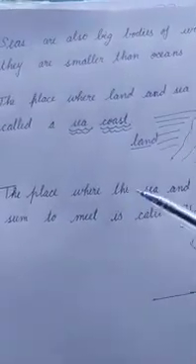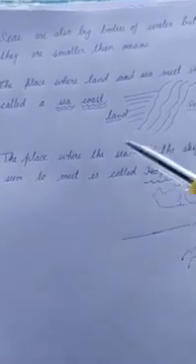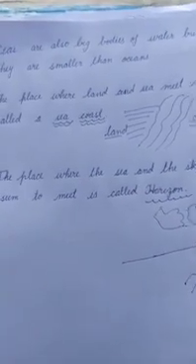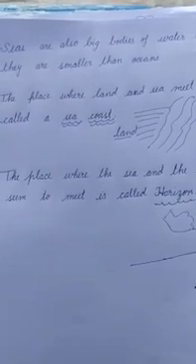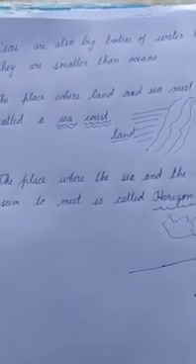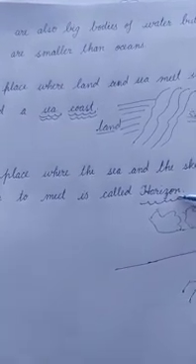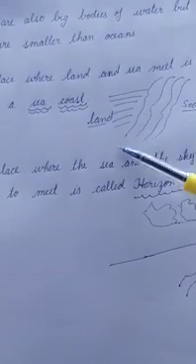So, the place where the sea and the sky, not land, sorry, seem to meet is called horizon. What is it called? Horizon. So these two things are clear. Where land and sea actually meet is called sea coast, and where sky and sea seem to meet is called horizon.